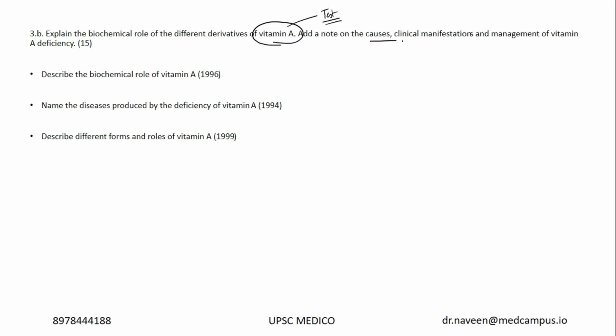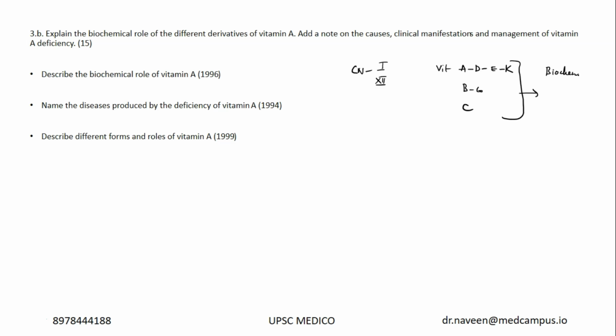It's simple: vitamin A causes, clinical manifestations, management. Now, I want to tell you one point here. Like cranial nerves 1 to 12, everything is important. Similarly, all the vitamins, A, D, E, K, the fat-soluble vitamins, and vitamin B complex and vitamin C, you should be thorough with. A very important thing is the biochemical role, or biochemical reactions which are catalyzed by these vitamins.